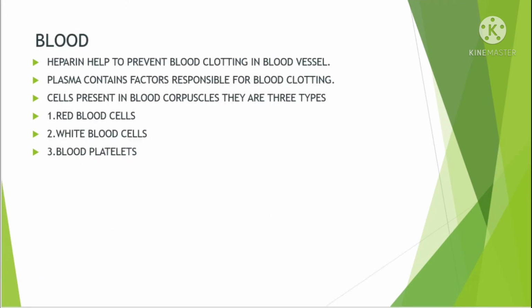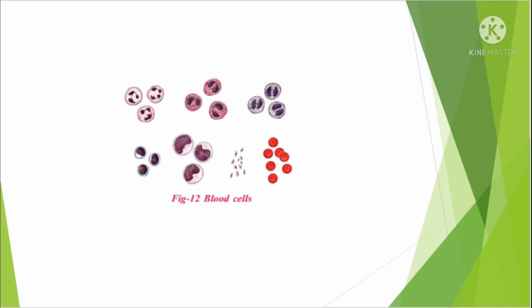Heparin helps to prevent blood clotting in blood vessels. Plasma contains factors responsible for blood clotting. Cells present in the blood are corpuscles. They are of 3 types: red blood cells, white blood cells, blood platelets.